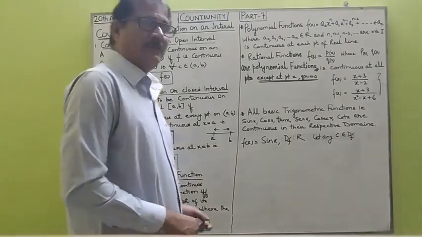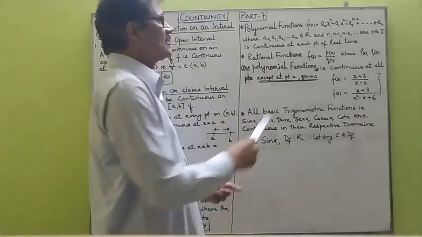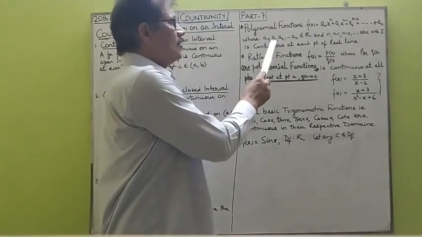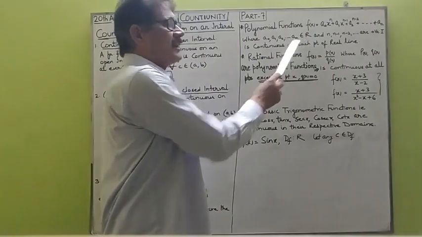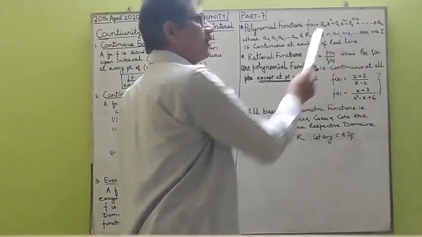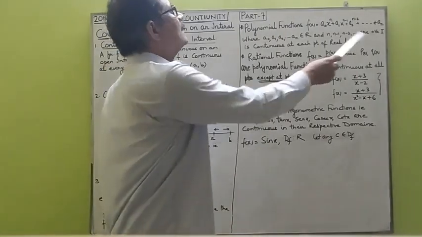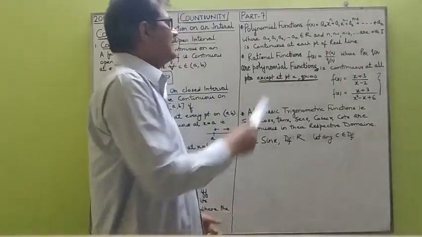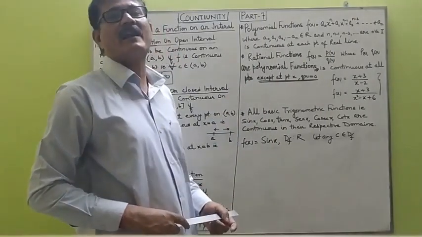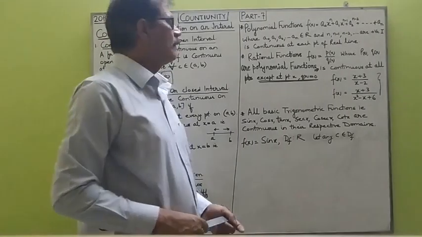Now, for examples of continuous functions, let's move on to polynomial functions. You know, polynomial functions are defined by this expression, where a0, a1, a2 up to an are a set of real numbers, and the indices of the powers of x are all non-negative integers. These functions, that is polynomial functions, are always continuous at each point of the real line. That means they are continuous for every point belonging to the real numbers.